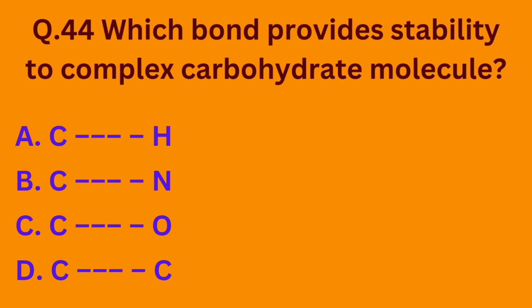Question number 44. Which bond provides stability to complex carbohydrate molecule? Option A, carbon hydrogen bond; option B, carbon nitrogen bond; option C, carbon oxygen bond; option D, carbon carbon bond. So the carbon oxygen bond provides stability to complex carbohydrate molecules. The correct option is option C.